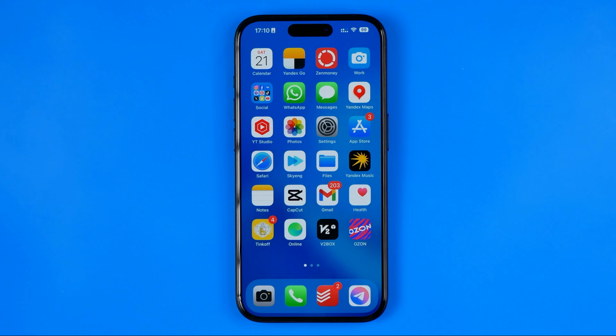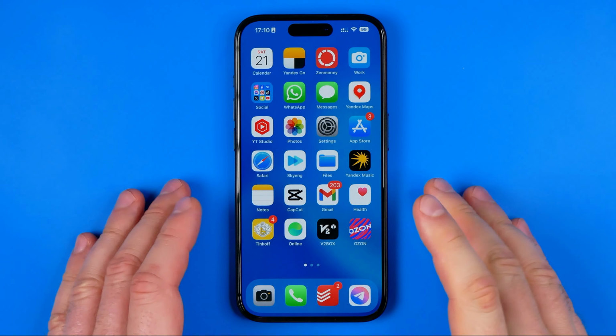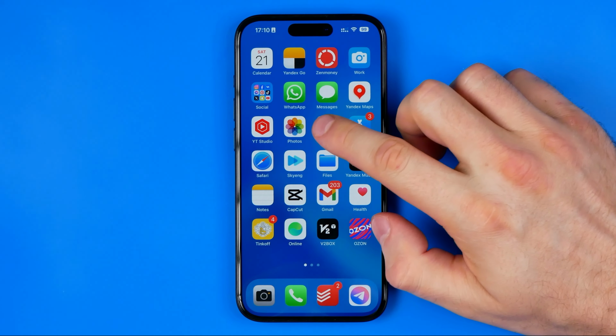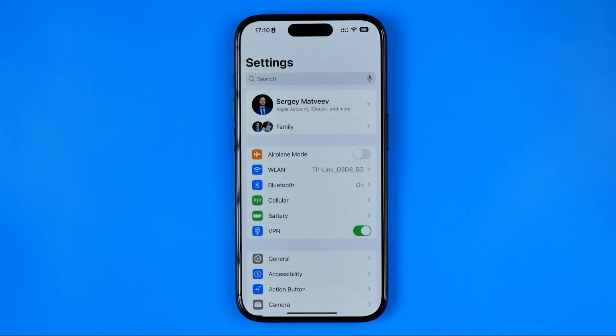In this video, I'm going to show you how you can easily turn off keyboard sounds on any iPhone. Be sure to watch the video to the very end so you don't make any mistakes. Let's get started, guys, and first off we need to head over to Settings.